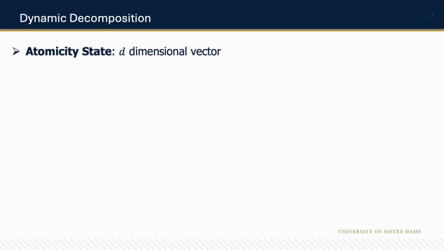To model the dynamic decomposition as an MDP problem, we first have to define a few key components of it. First of all, the state. We create an atom state at each step T to reflect the overall atomicity of the current subclaims, and each atom state is a d-dimensional vector.